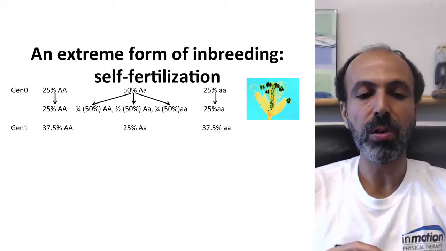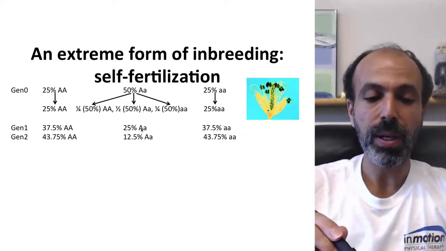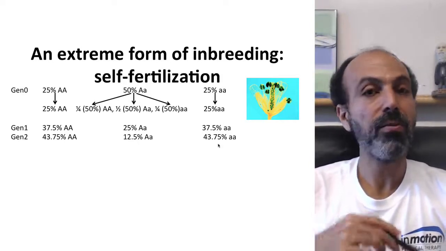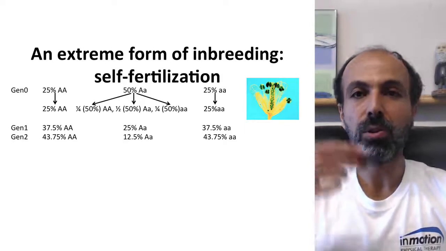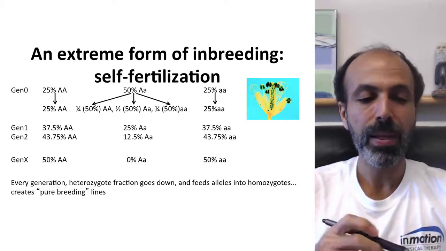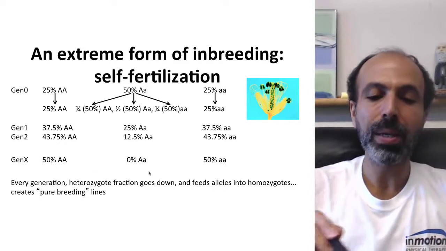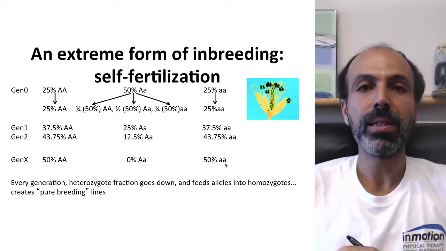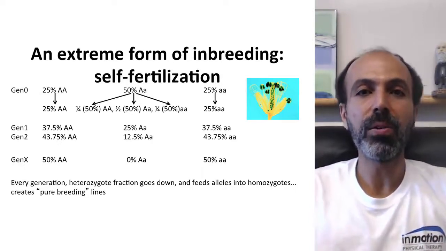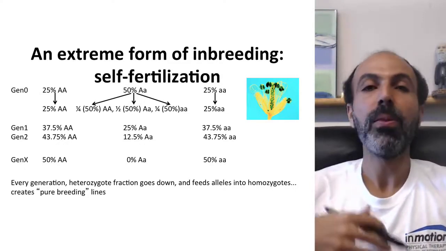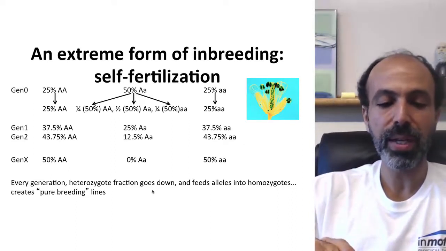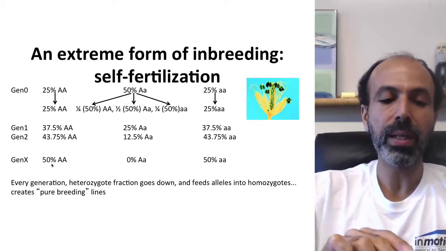Now we can iterate this over more and more generations. So now we have, again, fewer heterozygotes and more of these two homozygotes, until in the very long term, what do you expect? If you just keep self-fertilizing over and over again, what do you think will happen? That's right. The answer is you'll have all big A's or all little a's. Essentially, inbreeding, and particularly self-fertilization, but any form of inbreeding, eliminates heterozygotes. If you do it for a very long period of time, there will be no heterozygotes left. Every generation, the heterozygote fraction goes down, and you essentially create pure breeding lines of big A or little a.